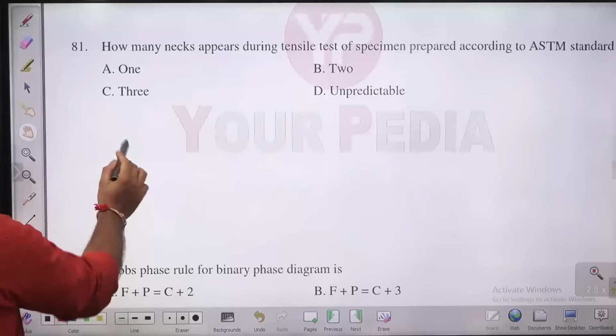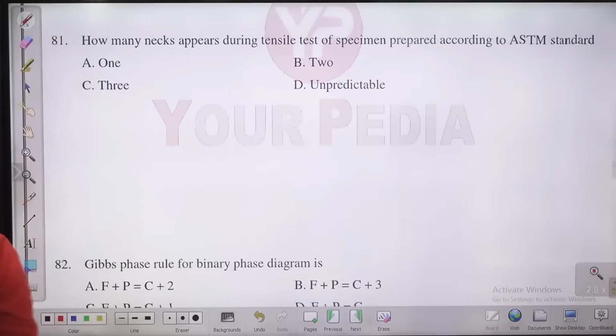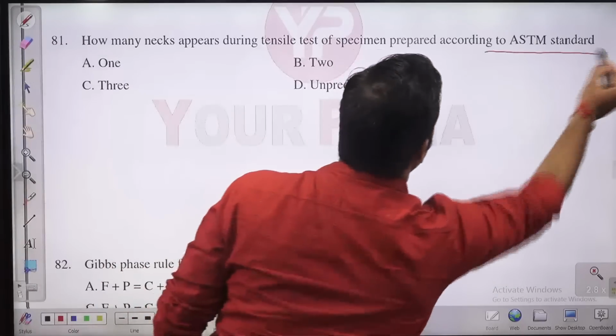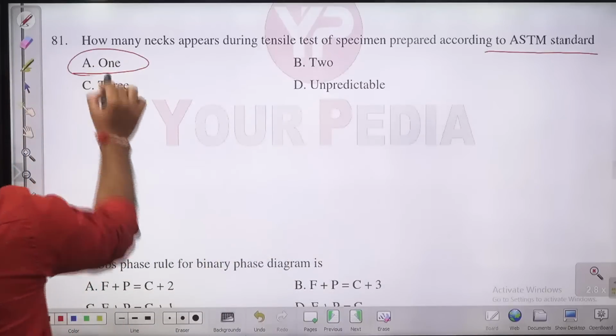How many necks appear? Now this is actually a kind of question which you cannot expect. Now a direct question has come, but I feel the answer will be one only. How many necks appear during a tensile test of a specimen prepared according to ASTM standard? So the answer will be 1.